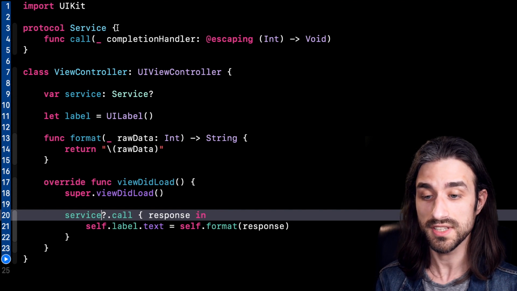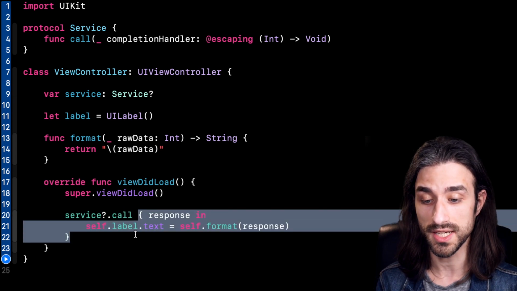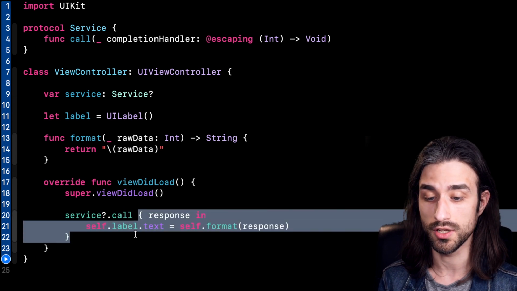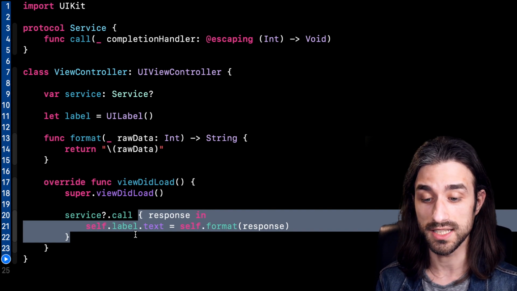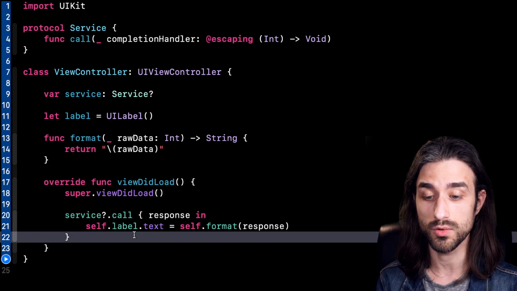And since the service is a protocol, we actually have no real way of knowing whether or not the closure is retained. In a real project, the documentation might say something about it, but here it's not the case. So we need to find a way to prevent this potential retain cycle. And this is where weak and unowned are going to come into play.